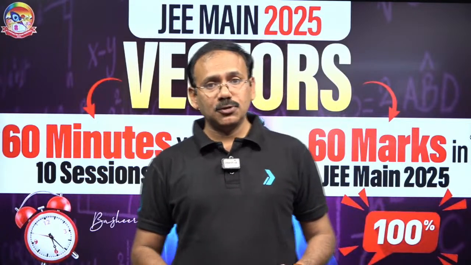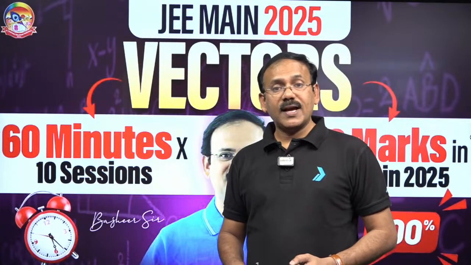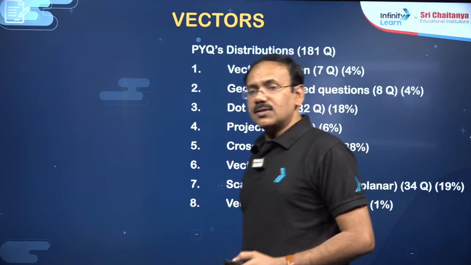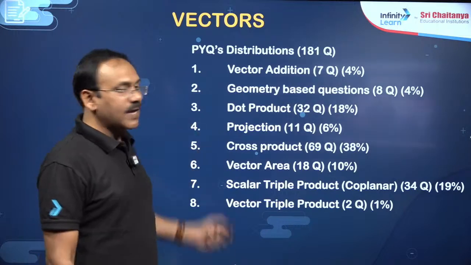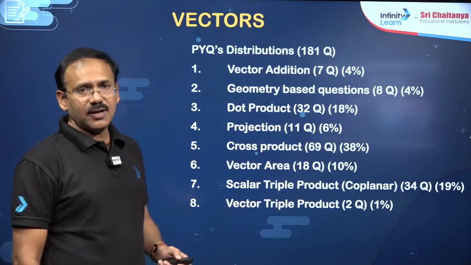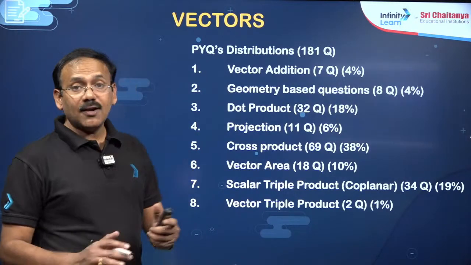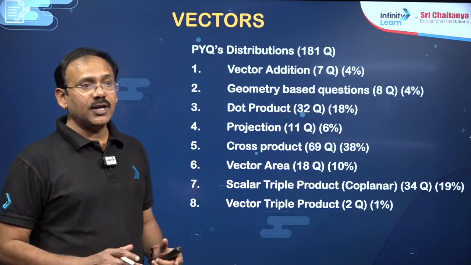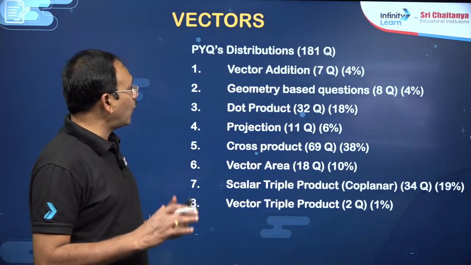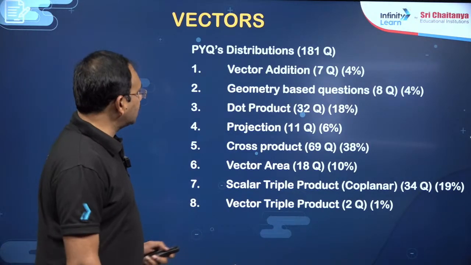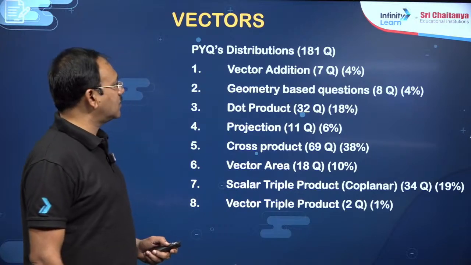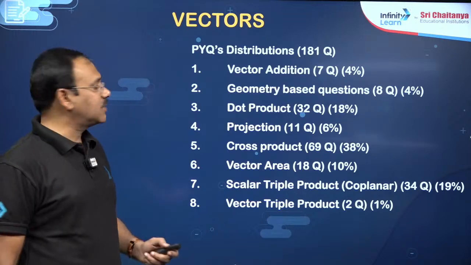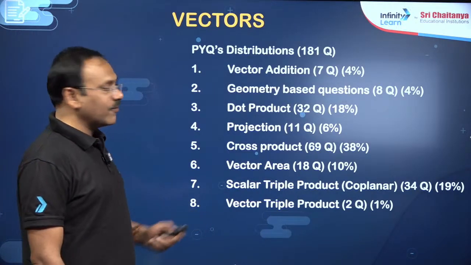Before we go to the problems, let us analyze the previous year questions. Let me give you that chart. In the vectors topic, I have taken these 8 sub areas. There are 181 questions from 2010 to 2024, in these 14 years, from the vectors topic. Of these, vector addition questions are only 7, whereas geometry based questions in vector addition are 8. So together here, 15 questions.